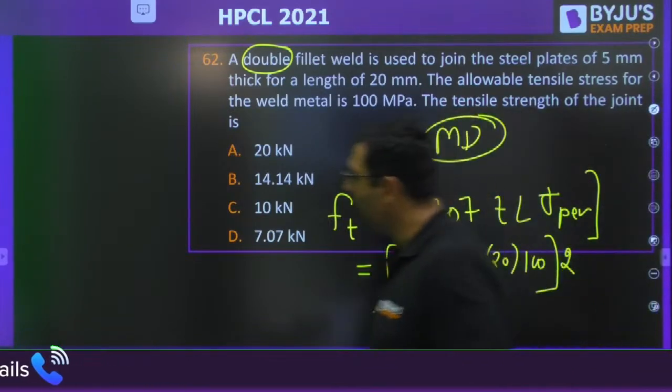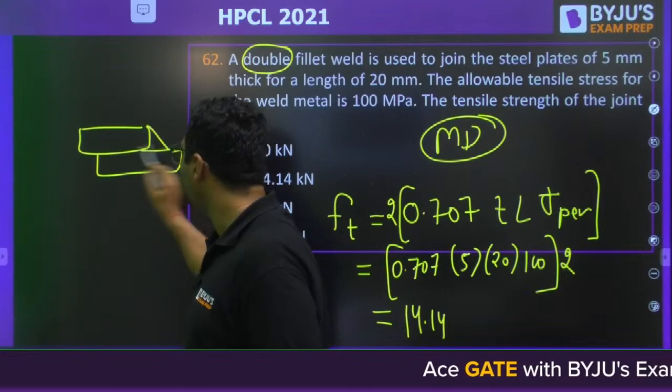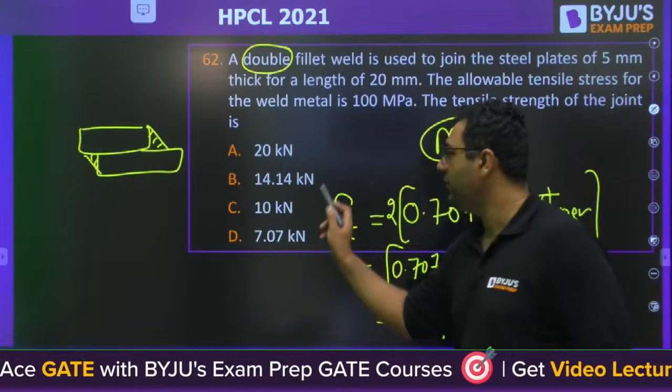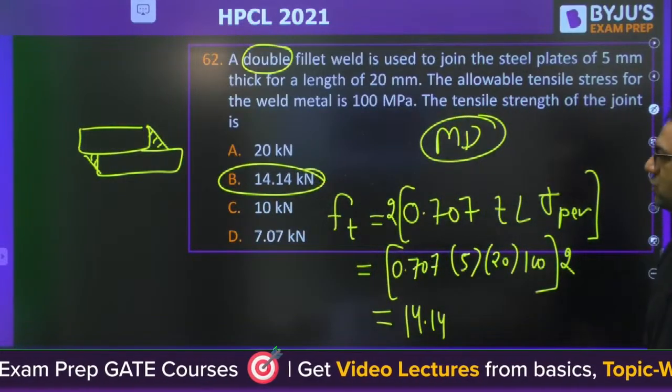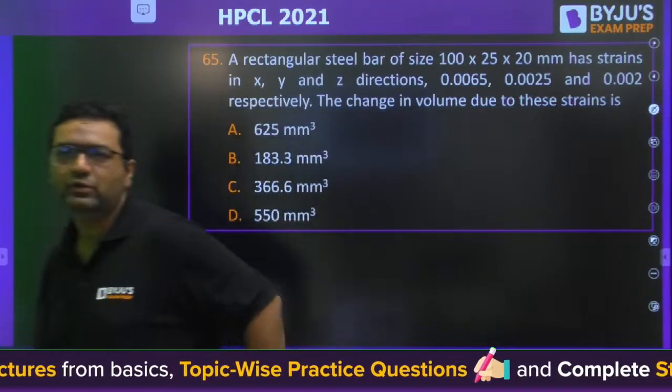So double fillet, when we are talking about it, is going to be this plate here and here. So the answer will be 14.14. B will be the right answer. Moving to 65.